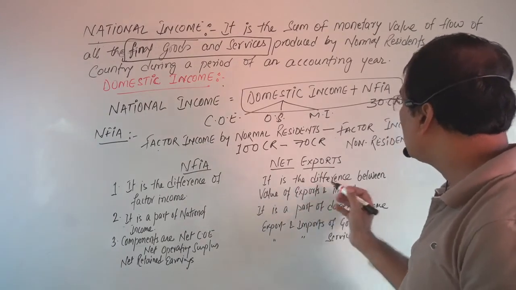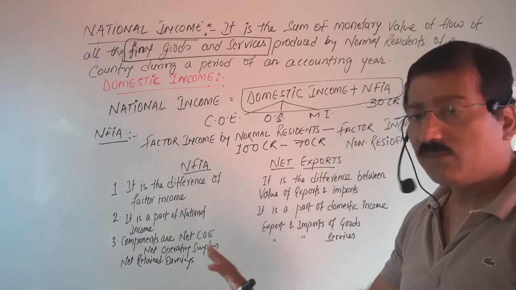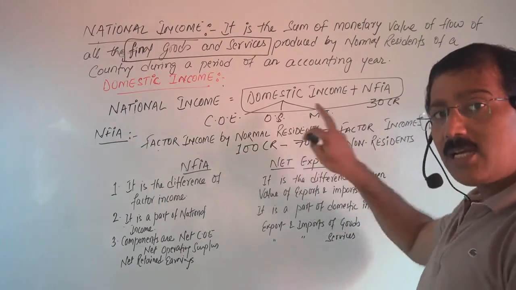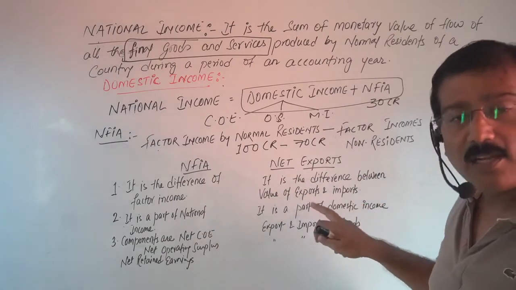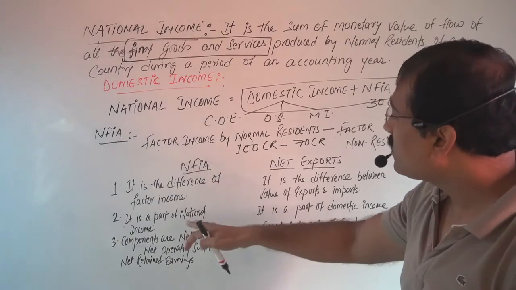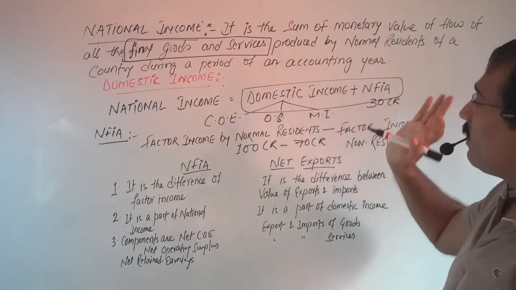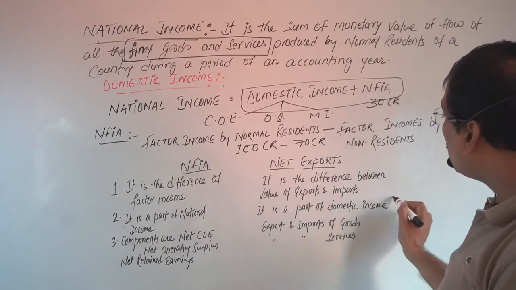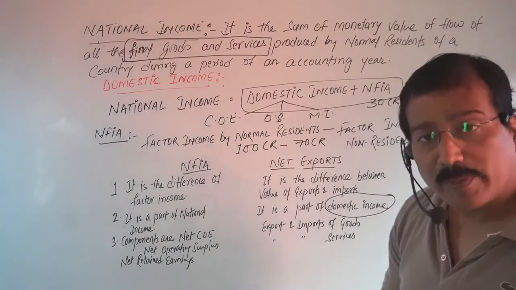And for net export, it is the difference between value of export and import. What is the basic difference? This is the difference between the factor income earned by normal residents and non-residents. And here, this is the difference between value of exports and imports. Second, NFIA is a part of national income. As you are seeing here, national income is equal to domestic income plus NFIA. Net export is a part of domestic income. Clear?